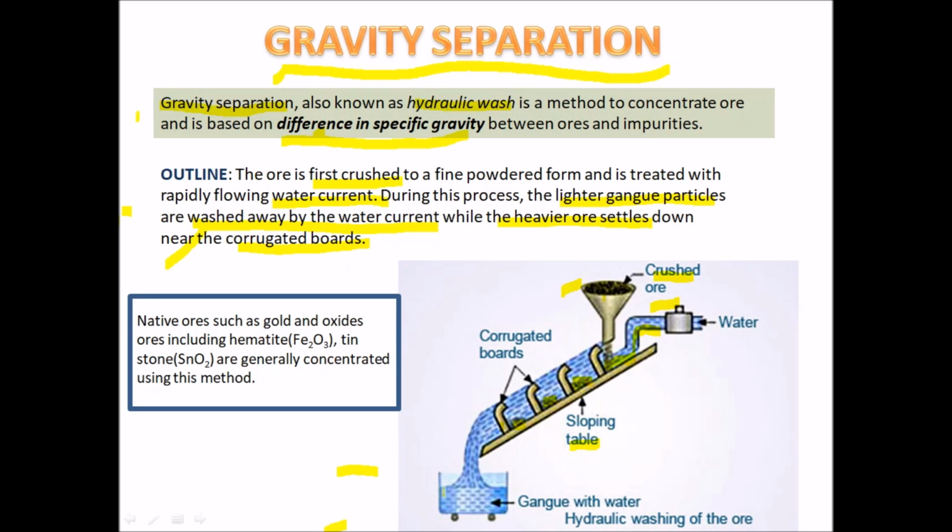And if we want, we can try this out once again. We can put it into this funnel here and do the method once again. So this method is called hydraulic washing of the ore. In other words, we call it gravity separation.